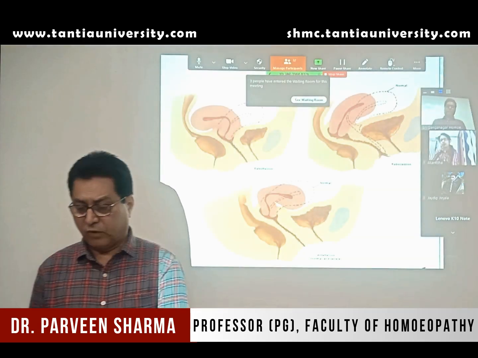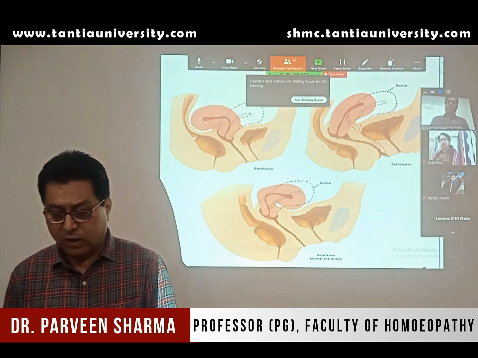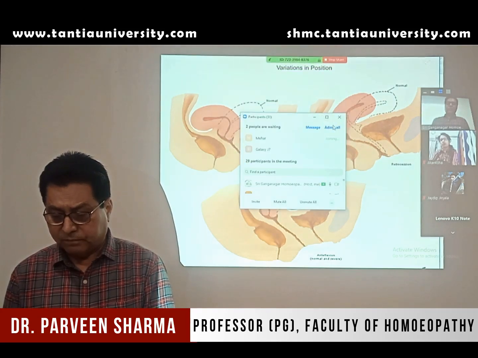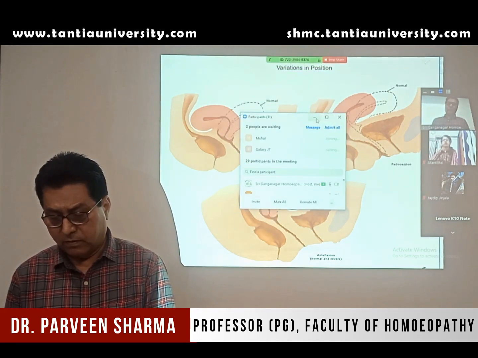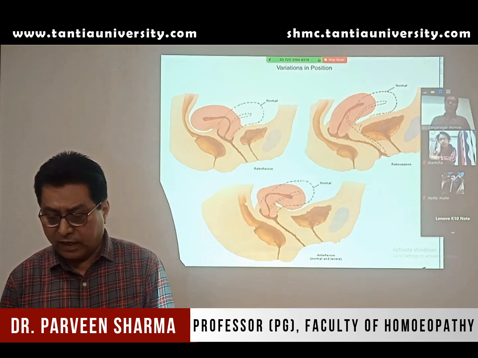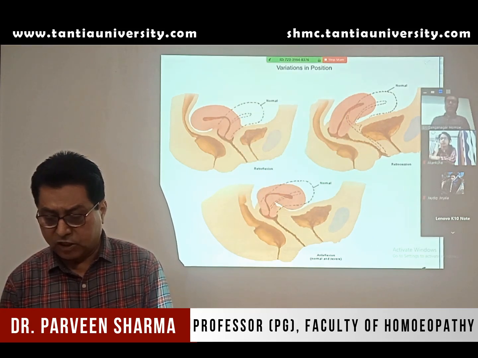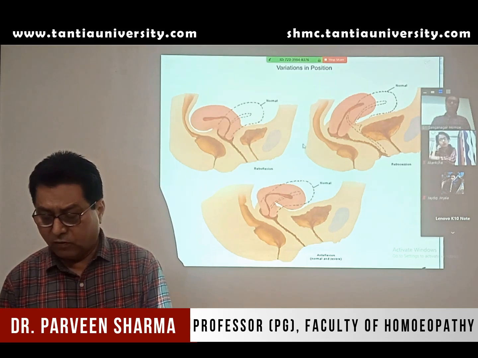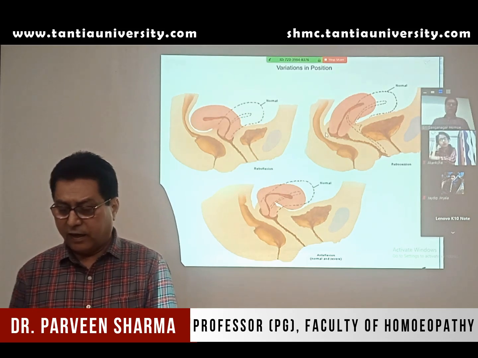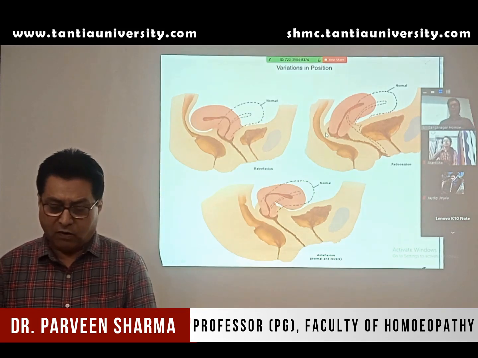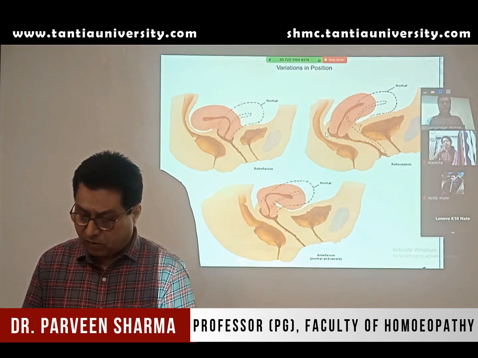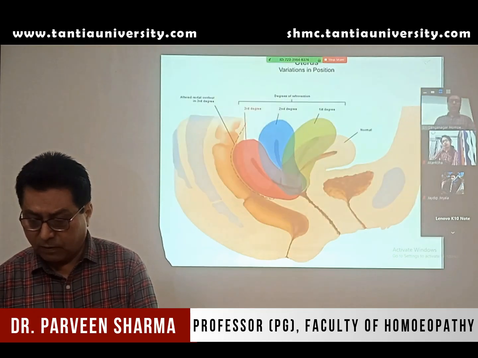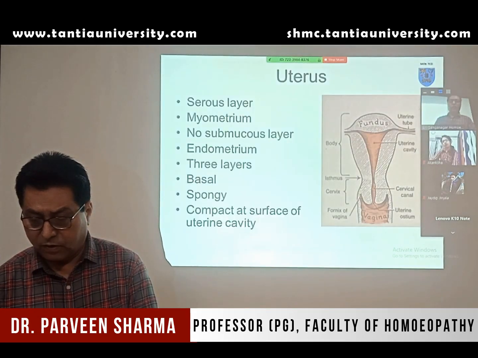So with this diagram, you can make out the dotted line and the original picture. What you see now are various positions of the uterus, variations. These are not the normal position. When the position is not normal and it is retroverted or retroflexed, then there are chances of prolapse of the uterus. So that is the normal position and variation of the uterus.